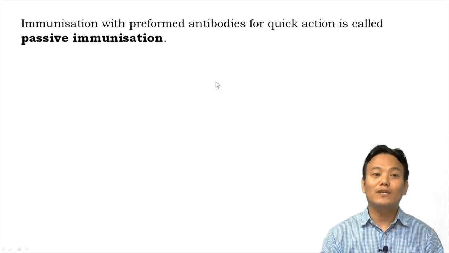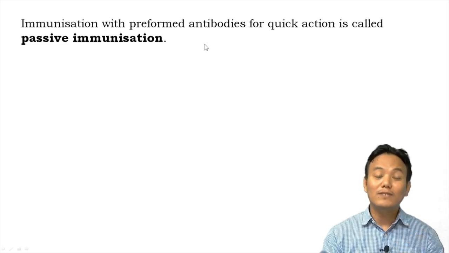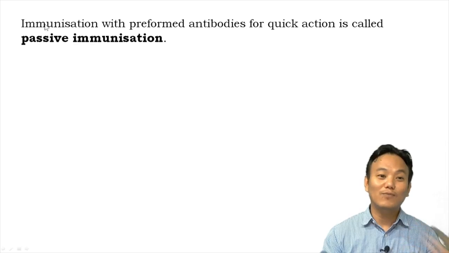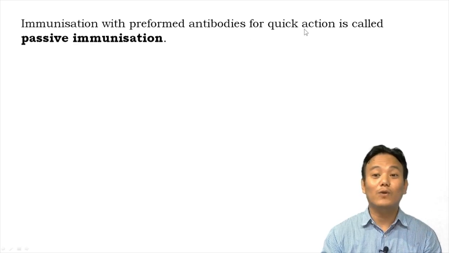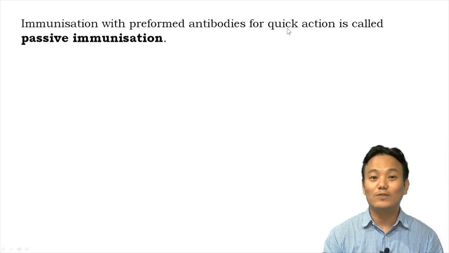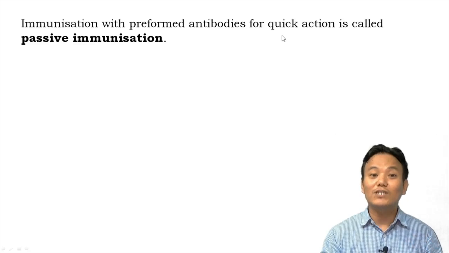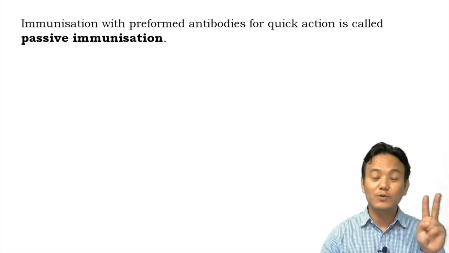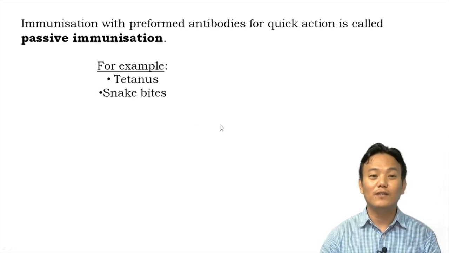In passive immunization, we administer preformed antibodies to a person. So immunization with preformed antibodies for quick action is called passive immunization. A quick immune response is required in some conditions, and for such conditions we administer passive immunization. What are such conditions? In your textbook, two examples are given: tetanus and snake bites.